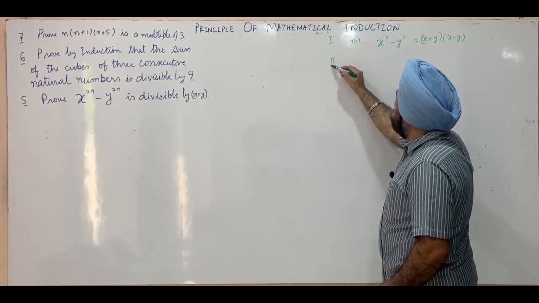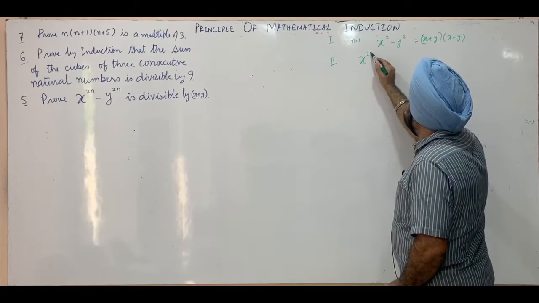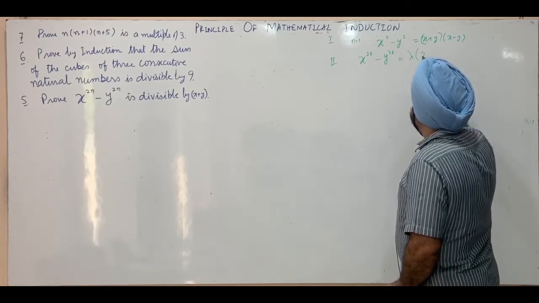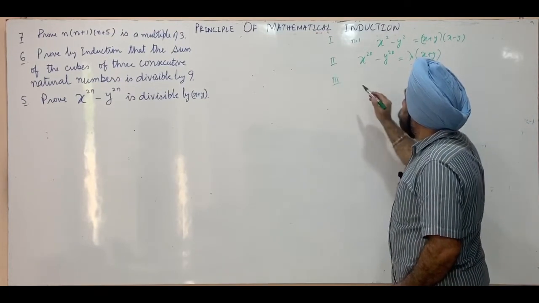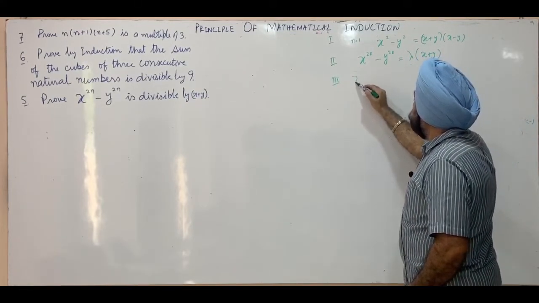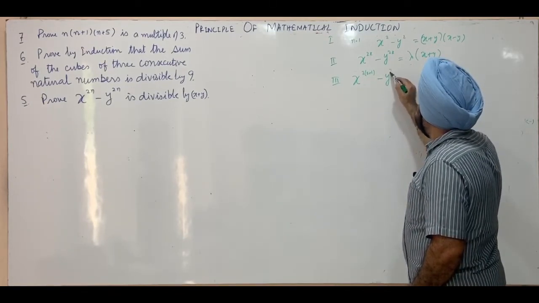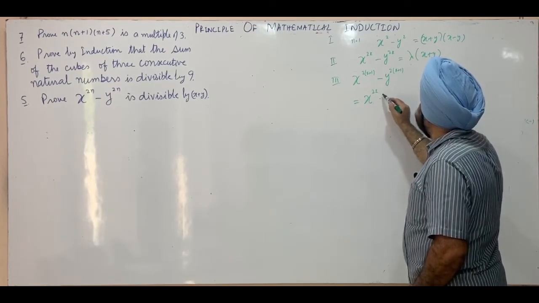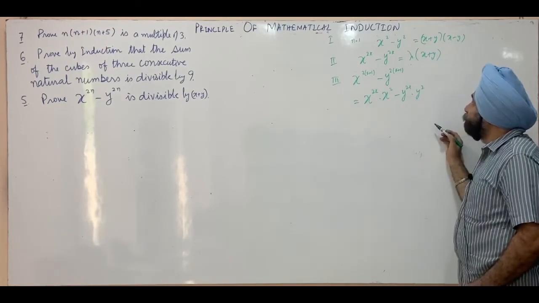In the second step, we assume the result is true for n is equal to k. That's x raised power 2k minus y raised power 2k. This is equal to lambda into x plus y. And third step, we have to prove the result true for n is equal to k plus 1. That's x raised power 2 into k plus 1 minus y raised power 2 into k plus 1. This is x raised power 2k into x raised power 2, minus y raised power 2.